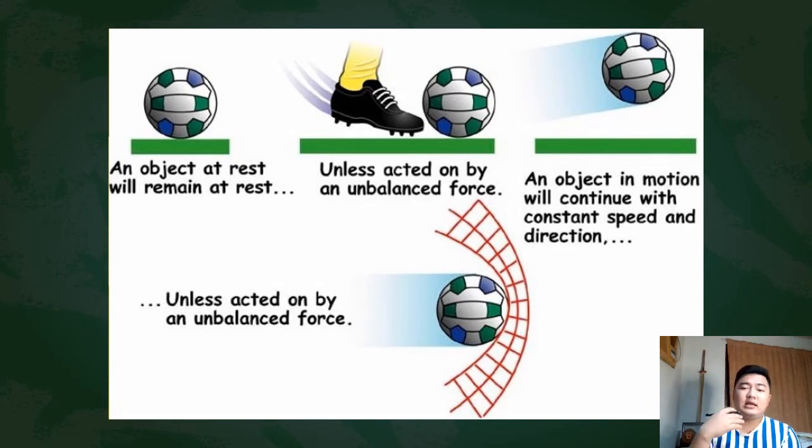When we look at balls that are moving, eventually they stop because there is an unequal and unbalanced force, for example air resistance, the friction on the floor, and reaction forces from an object that it may hit. So again, the first law of motion tells us that an object will not change its state of motion unless there is an unbalanced force acting on that object.